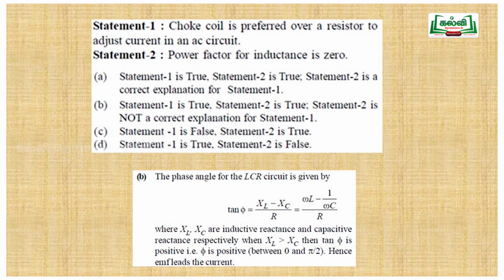So statement 1 is true, statement 2 is true, but statement 2 cannot explain statement 1, because for the value of phi as pi by 2 or 90 degrees, it is only wattless current, therefore the power is 0. For other cases, the power factor varies from 0 to pi by 2. Hence, statement 2 cannot explain the statement.